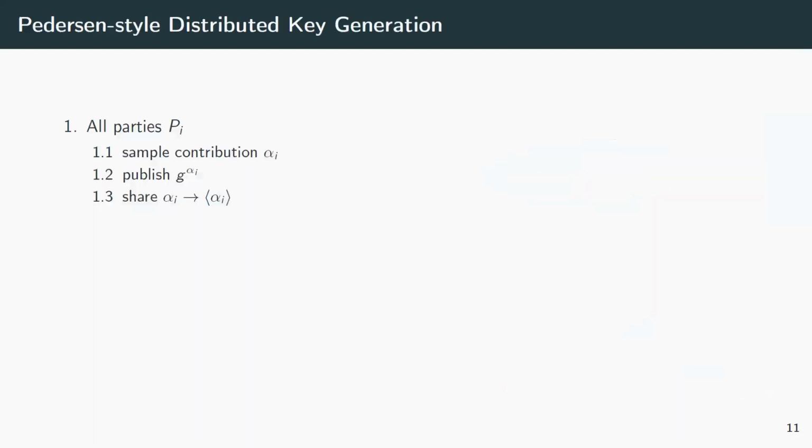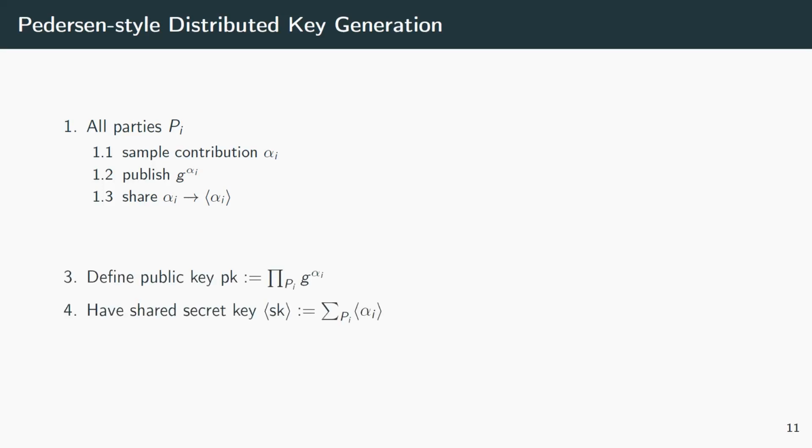The standard blueprint is Pedersen's protocol for key generation in the discrete log setting. Every party samples a big contribution alpha i, and then publishes g to the alpha i, and also secret shares it. Then we can define the public key and the secret key as the product and sum, respectively, of these contributions. There are a few steps missing, which we will fill in later, but this is already a semi-honest protocol. Now, what about secret sharing?